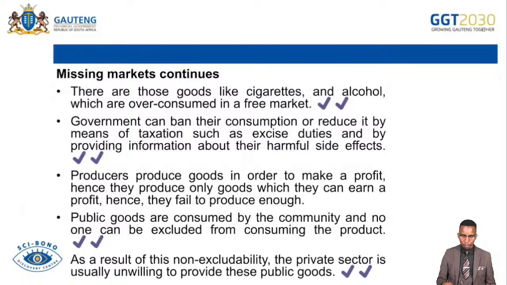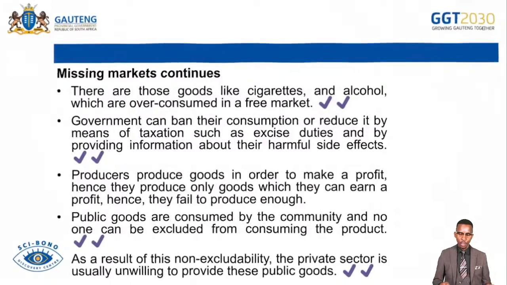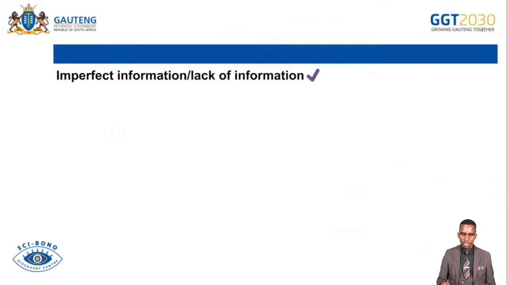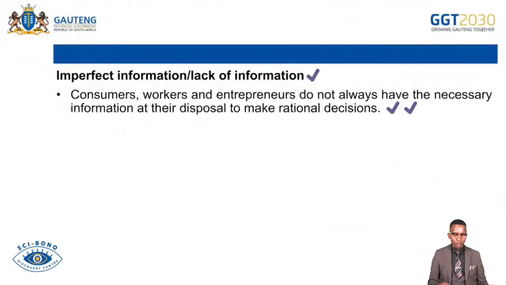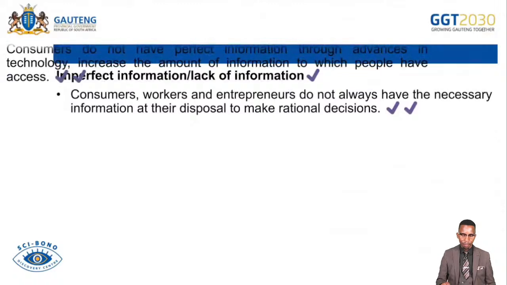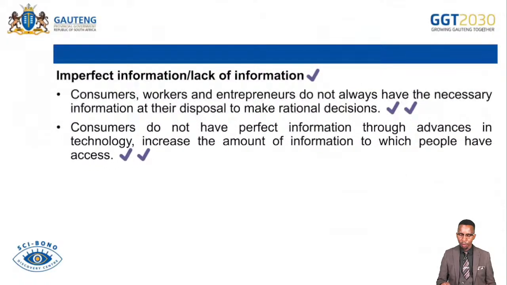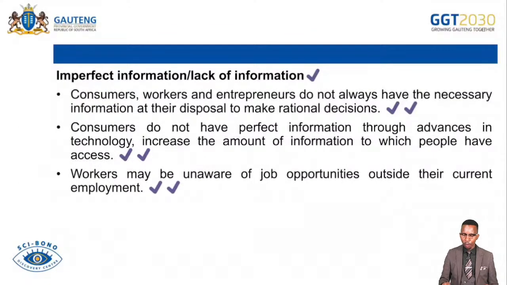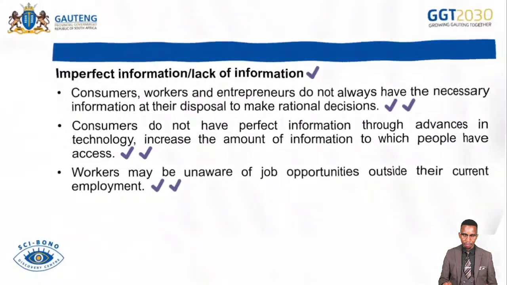As a result of non-excludability, the private sector is usually unwilling to provide these public goods if people are not willing to pay for them. And then we continue. Imperfect information or lack of information. Consumers, workers, and entrepreneurs do not always have the necessary information at their disposal to make rational decisions. Consumers do not have perfect information despite advances in technology and the increase in the amount of information to which people have access. Workers may be unaware of job opportunities outside their current employment.